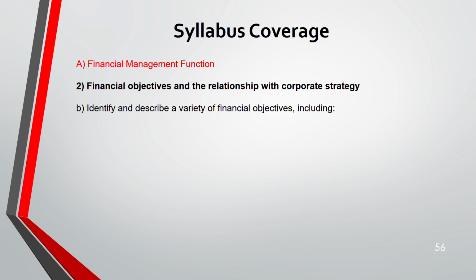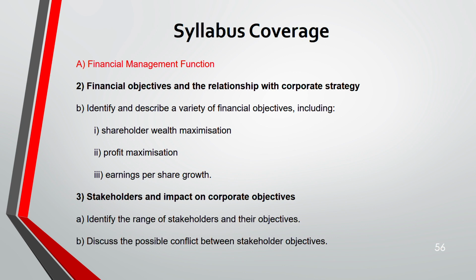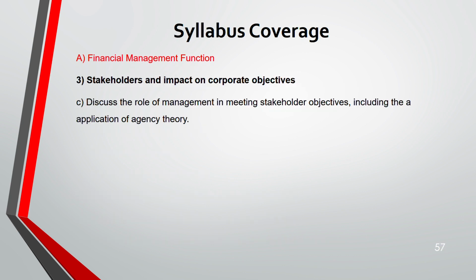Next, we identified varieties of financial objectives. The main 3 are shareholder wealth maximization, profit maximization, EPS. Then we went through the stakeholders. We identified the range of stakeholders: customer, supplier, whether internal, connected or external. Then we discussed the conflict between the stakeholders. Third, we discussed the role of management in meeting stakeholder objectives, applying agency theory.